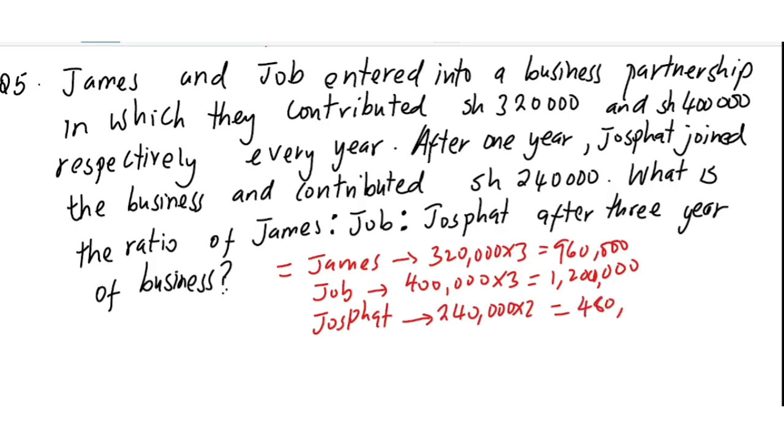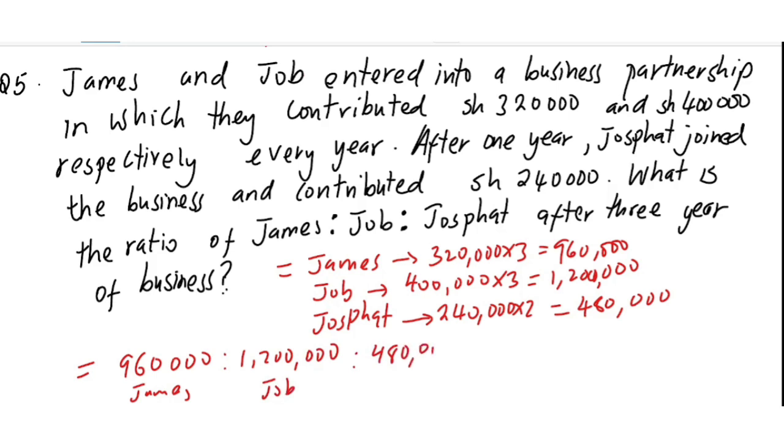Now you've been told to find the ratio of the contribution after 3 years. So let's find the ratio. 960,000, that's James; 1,200,000, that's Job; and 480,000, that's Josephat.